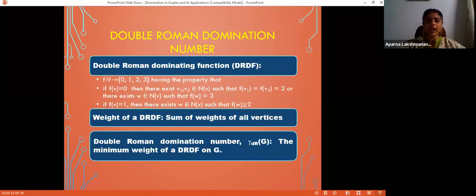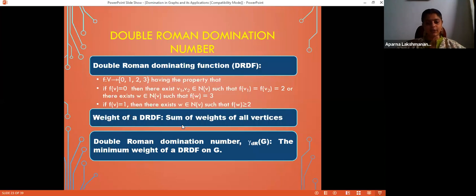And every vertex which is labeled 1 is adjacent to a vertex of label greater than or equal to 2, that is a vertex of label either 2 or 3. After one shifting, the resultant set is still Roman dominating. So that doubles the protection strategy of the Roman emperor. So that is a double Roman dominating function.